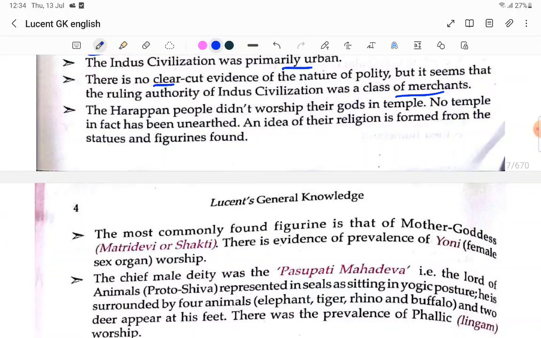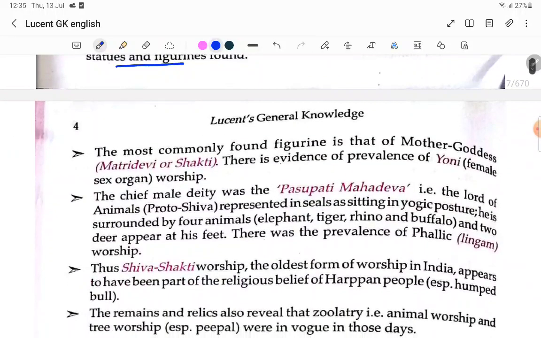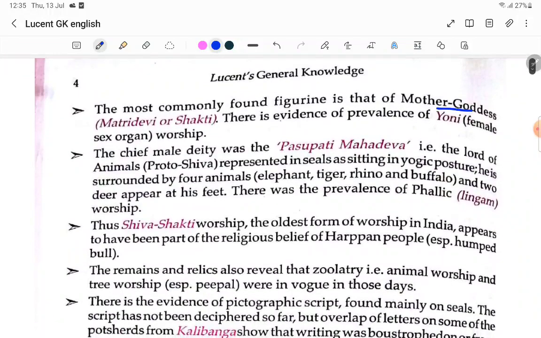The Harappan people didn't worship their gods in temples. No temple in fact has been unearthed. An idea of their religion is formed from the statues and figurines found. The most commonly found figure is the mother goddess, called Matri Devi or Shakti. There is evidence of the prevalence of yoni, female sex organ worship. The chief male deity was Pashupati Mahadeva.